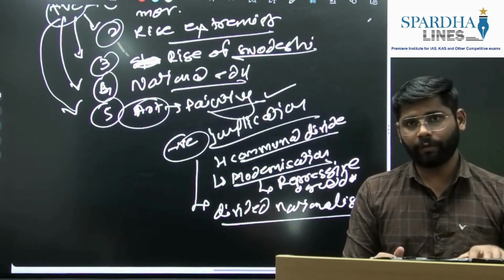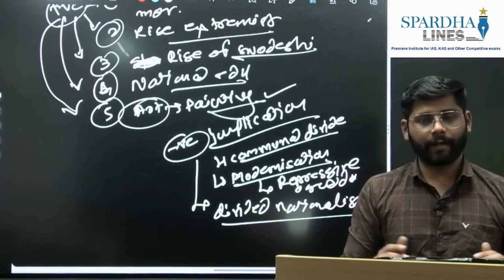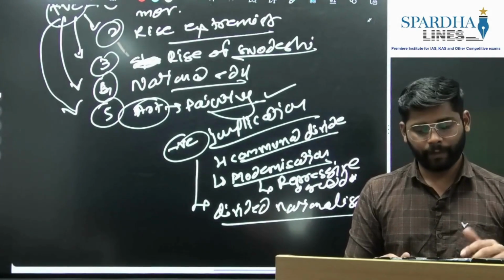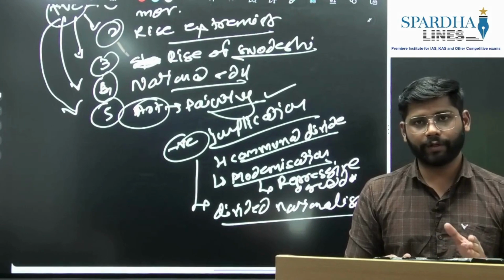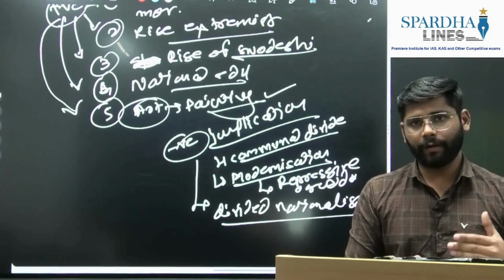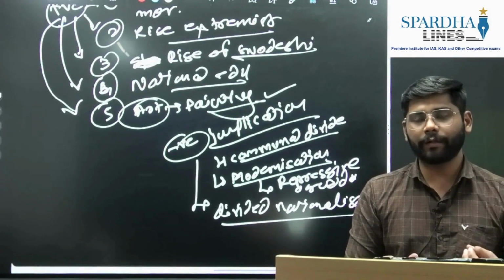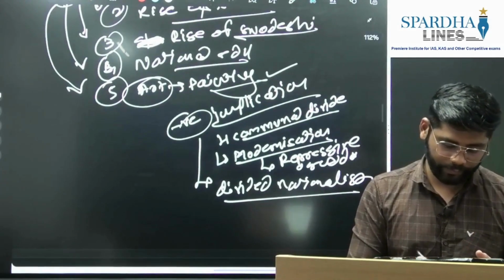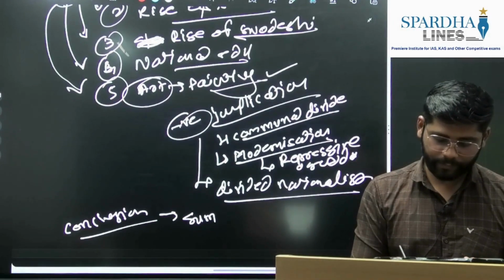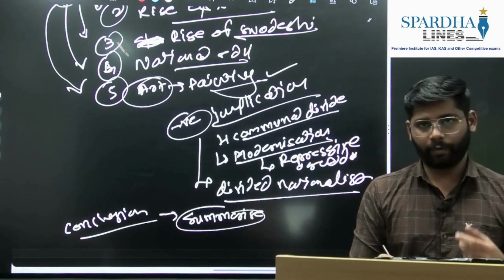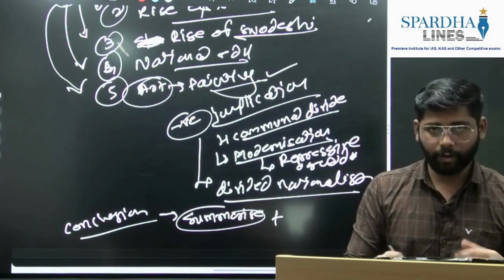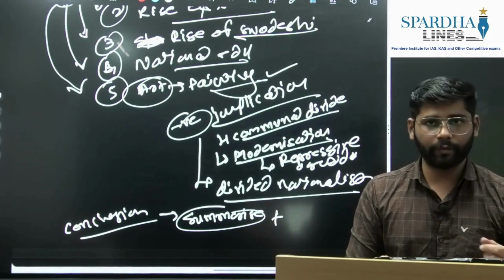So in the overall answer, we have analyzed the policy from various angles: social, economic, political. Again we have added the administrative angle, and in implications we have seen both positive and negative. So if you see, our answer is very comprehensive, and there are high chances that you will get more marks here. Now the last part is the conclusion. The conclusion will briefly summarize the answer. We'll write: his policy had negative and positive implications, but ultimately what is clear is the strengthening of the national movement. So this way we are going to conclude this answer.